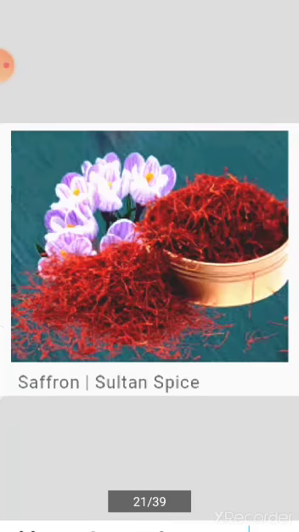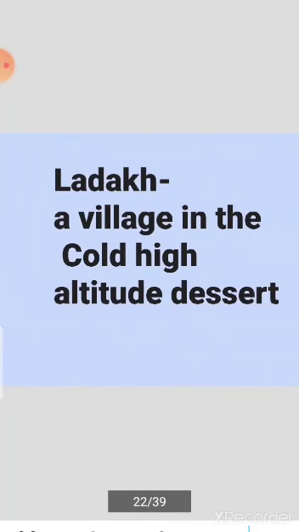My dear children, now we discuss Ladakh, a village in the cold, high altitude desert. Ladakh lies to the east of Jammu and Kashmir. It is a cold and dry desert. It is not like a hot desert like Thar. Very little rain falls in this region. Let us explore a village of Ladakh. It has 80 houses which are made up of stones, gravel, and bricks. They are known as